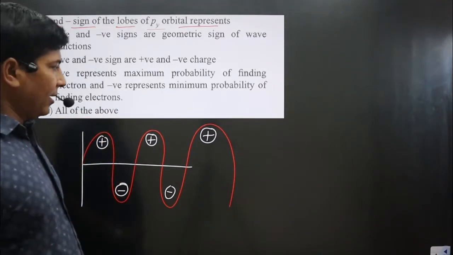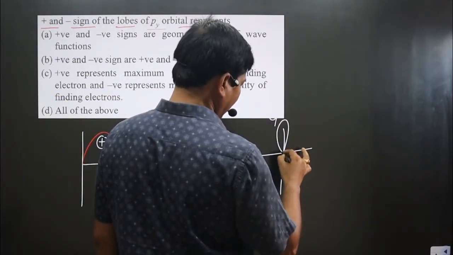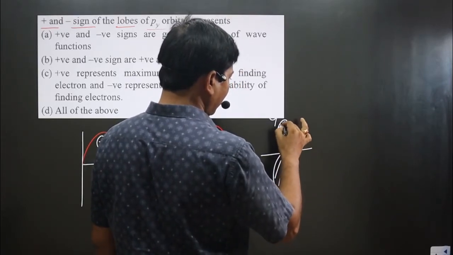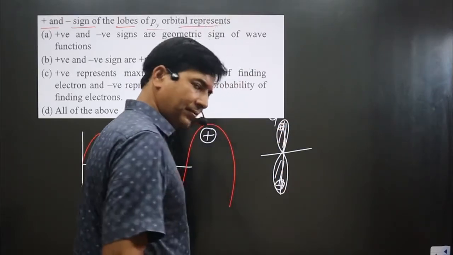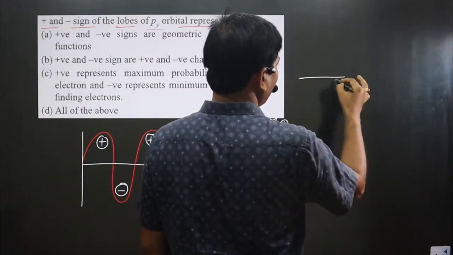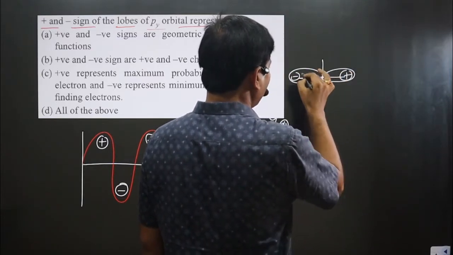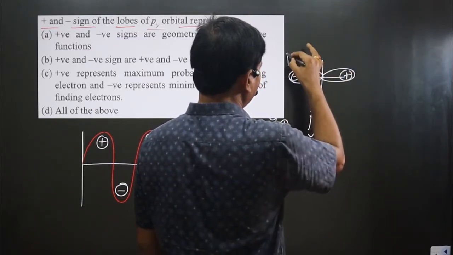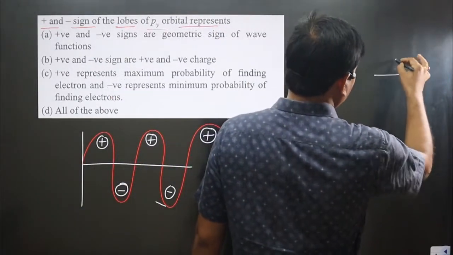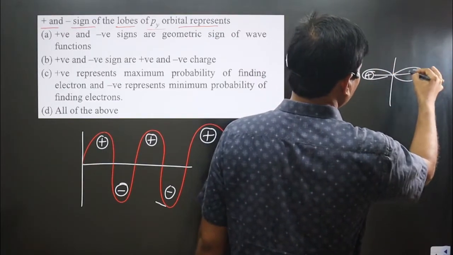Now let's say I talk about the py orbital. This is y. I can represent this as positive and this as negative. This is one lobe, this is another lobe. This is positive and this is negative. This is what I mentioned as py. One more p orbital is approaching, you can see. This is positive, this is negative.